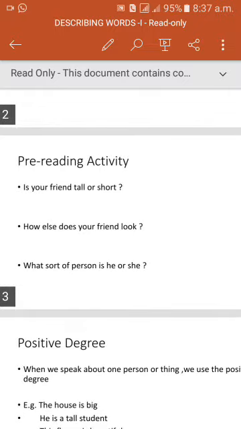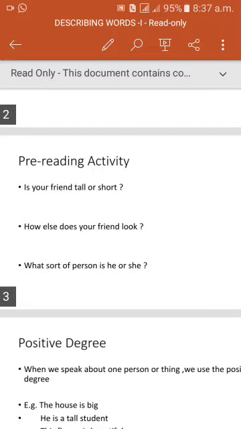Is your friend tall or short? Tall is adjective, short is adjective. The answer is my friend is tall or my friend is short.